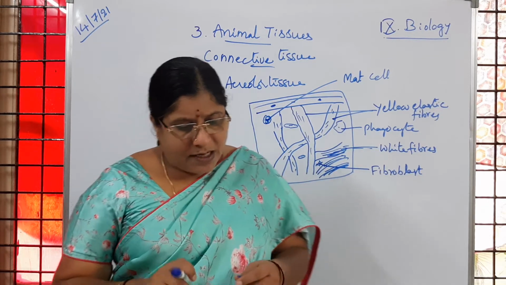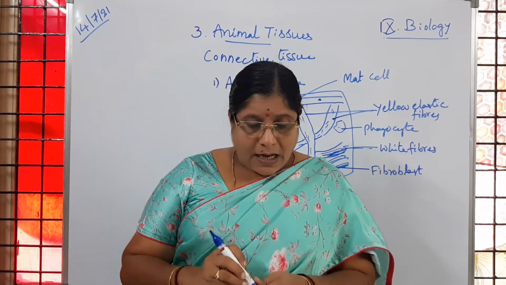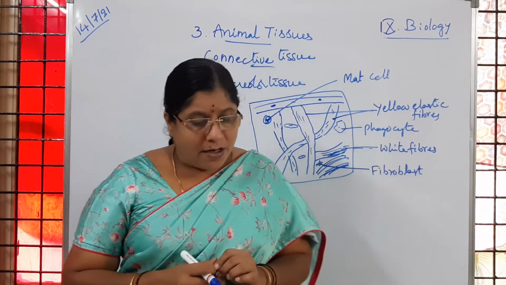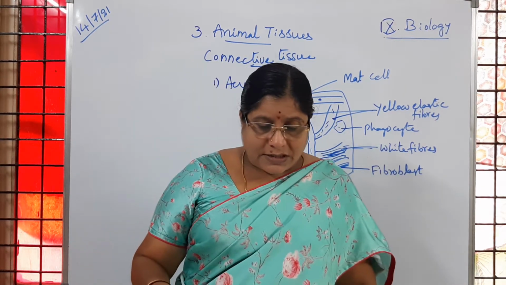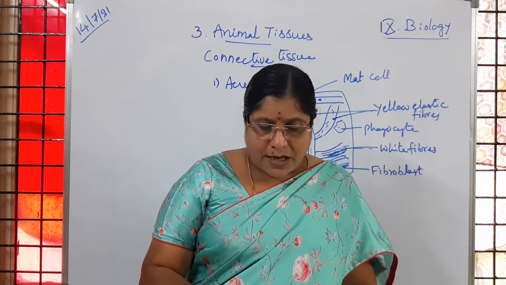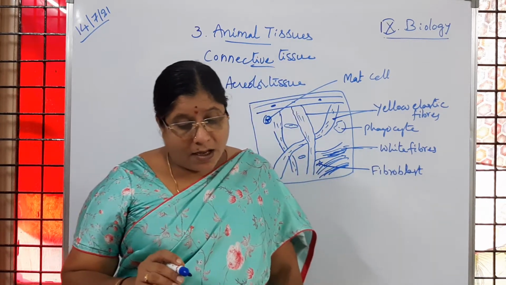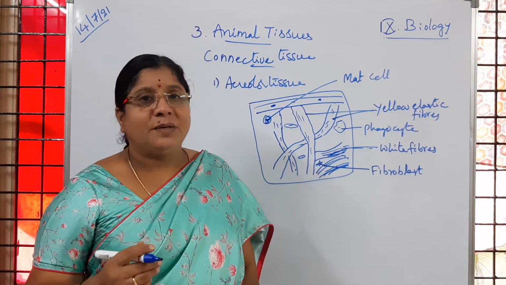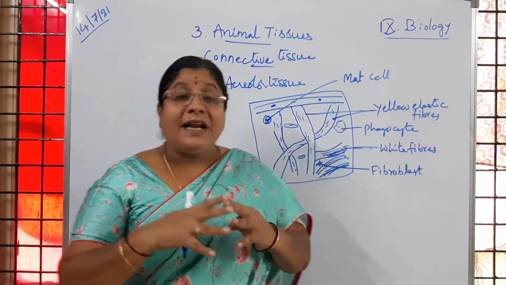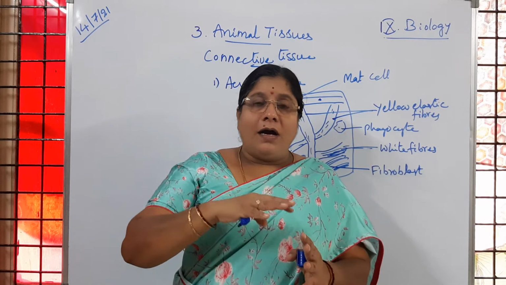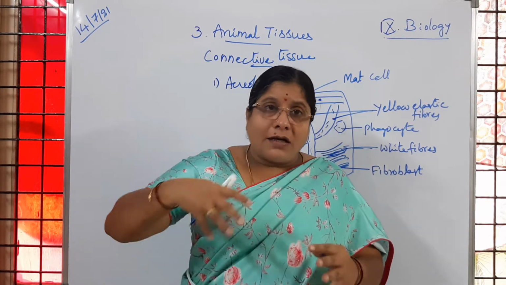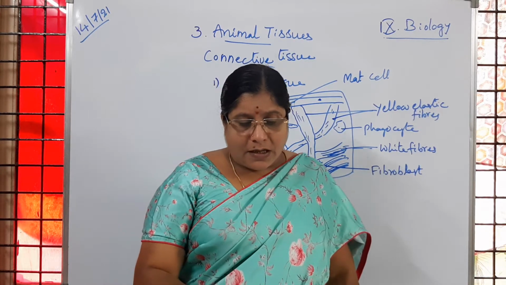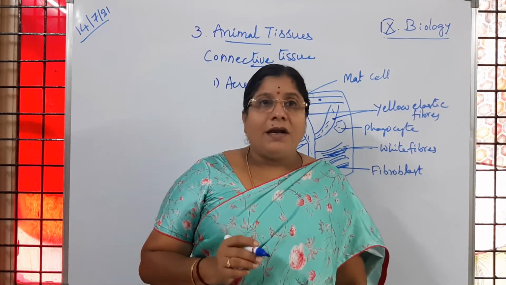Then coming to the next point, these are the major components. Where do we observe this areolar tissue? We are observing this areolar tissue in almost all parts of the body, and it helps in connecting the organs. All the organs are connected with each other because of this areolar tissue.